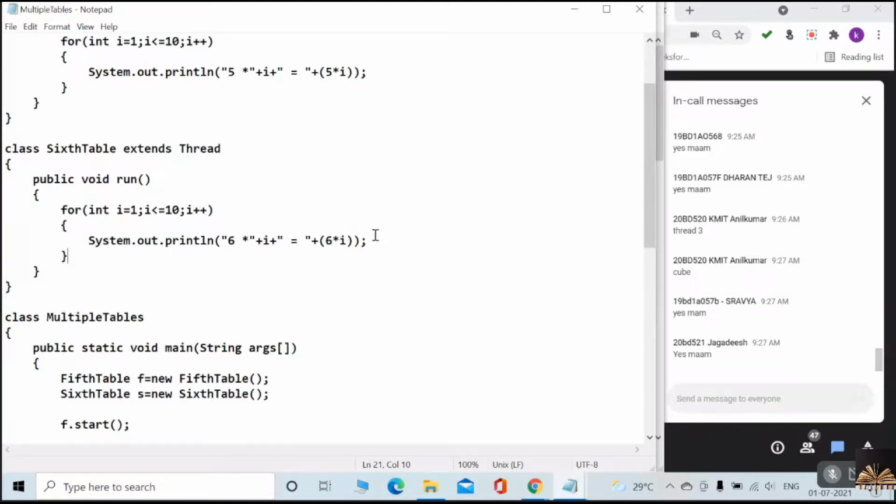Guys, one more thing. Suppose I execute, how will the output be? What is your expectation? It would be random, because sometimes it will print the fifth table, sometimes the sixth table. Very good, excellent. That is the reason we need to use the join method. And I'll ask you the syntax later. Let me execute this once.